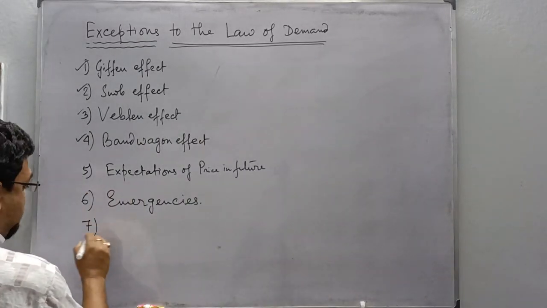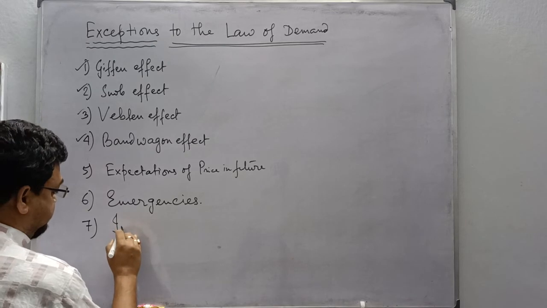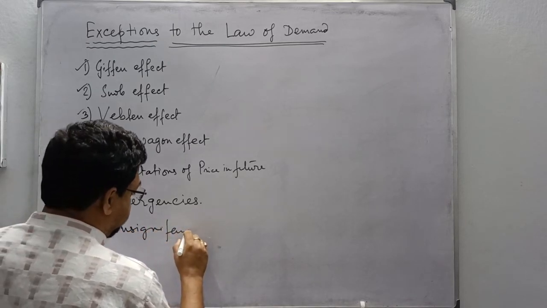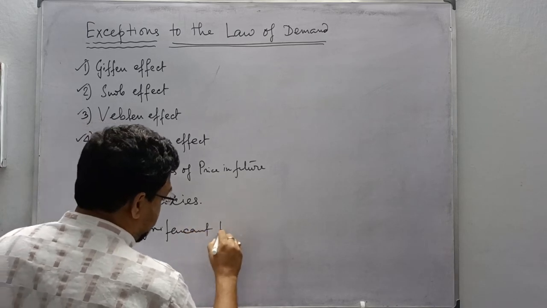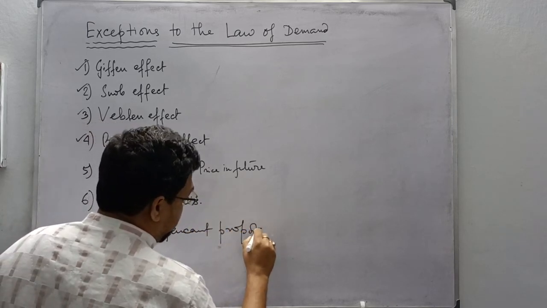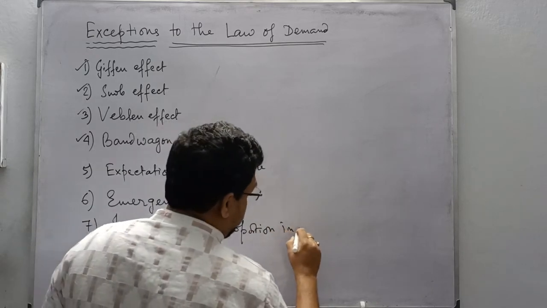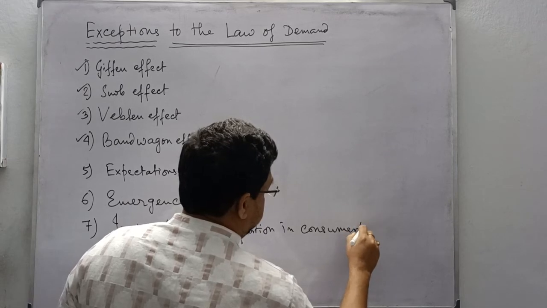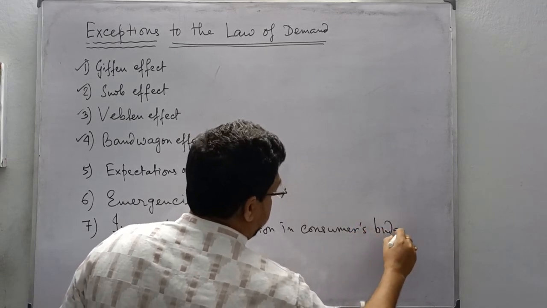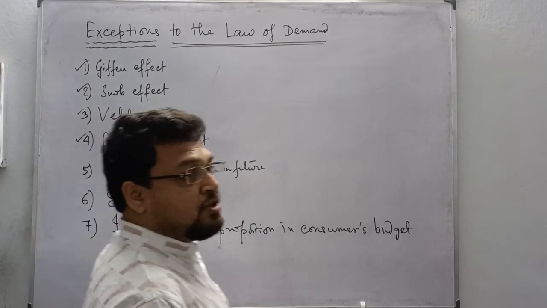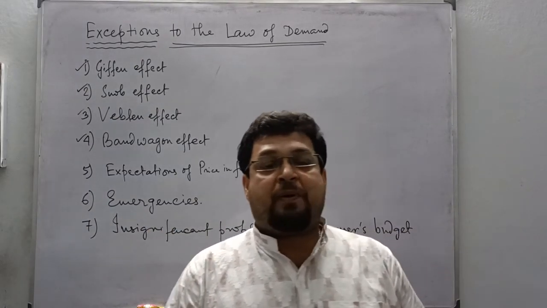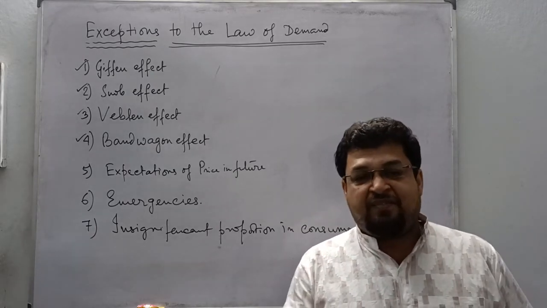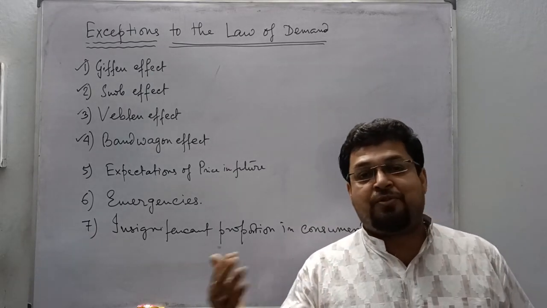Number 7, goods that occupy an insignificant proportion in the consumer's budget. Items like salt, matchbox occupy such a low proportion of the consumer's budget. Even if their price increases, people do not change their demand.